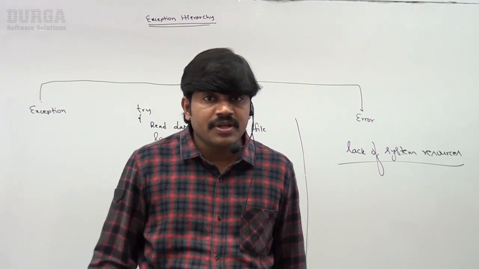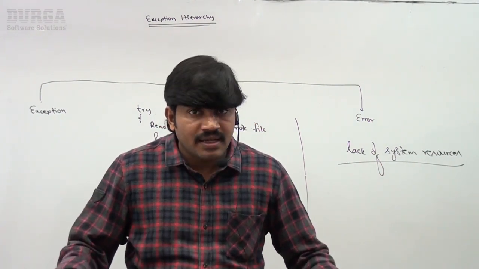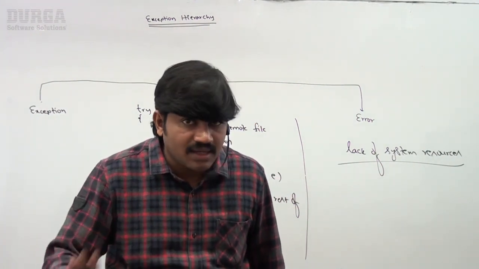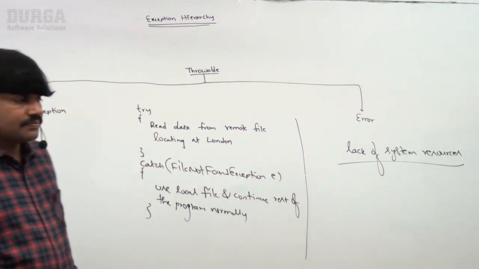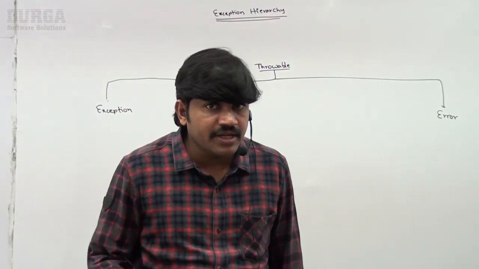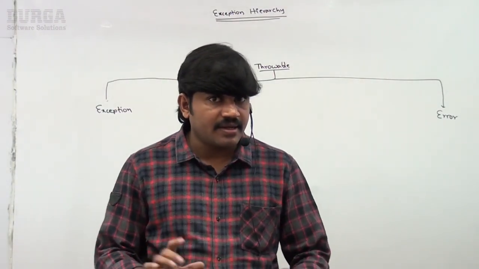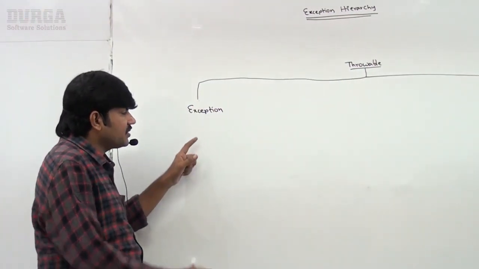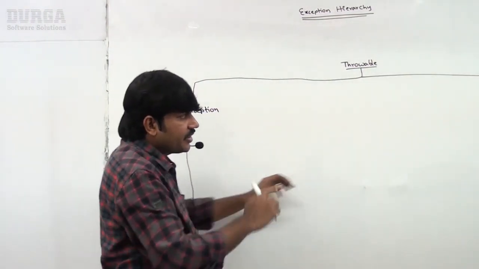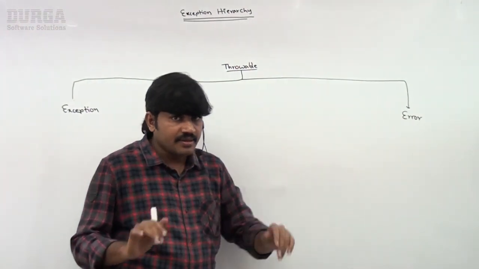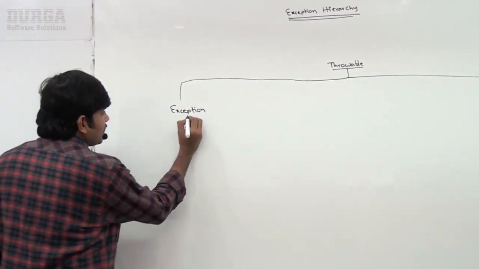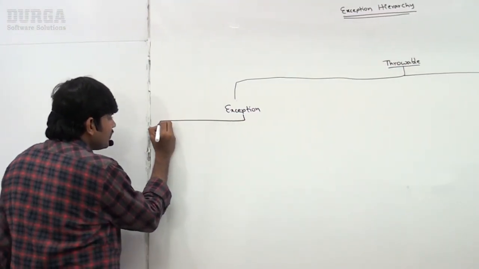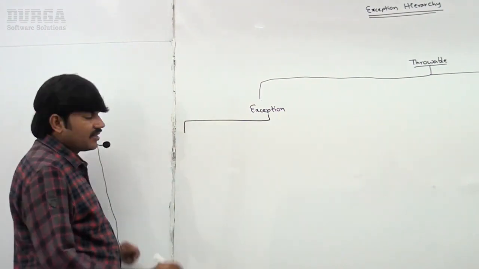This is a very important interview question: what is the difference between exception and error? You should have clarity on it. Now it's very clear. The Throwable class contains two child classes: Exception, and the second child class is Error.